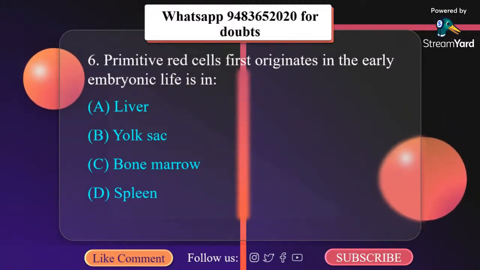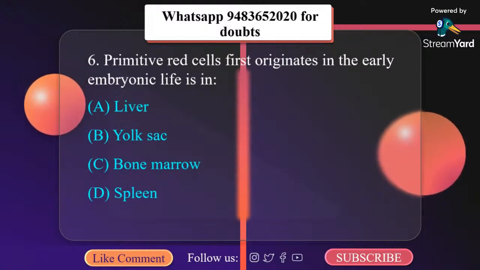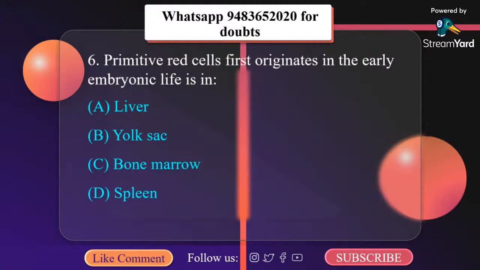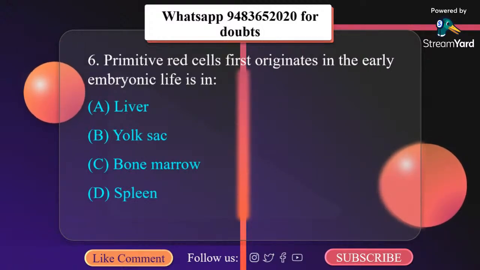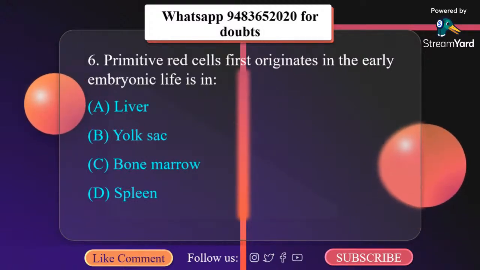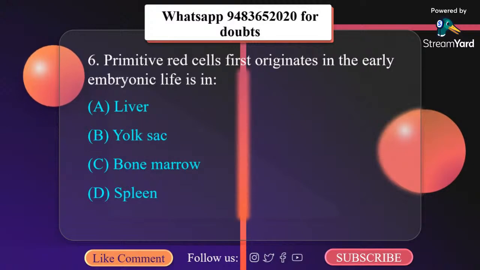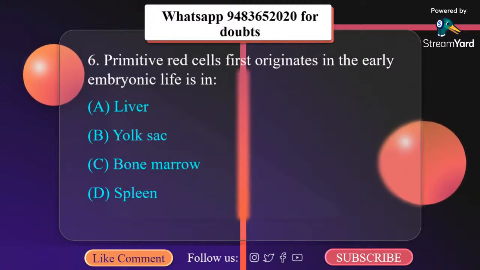Now coming to this question, primitive red cells. The correct option here is yolk sac. Now why yolk sac, we will see. During embryogenesis, hematopoiesis occurs in the extraembryonic yolk sac.